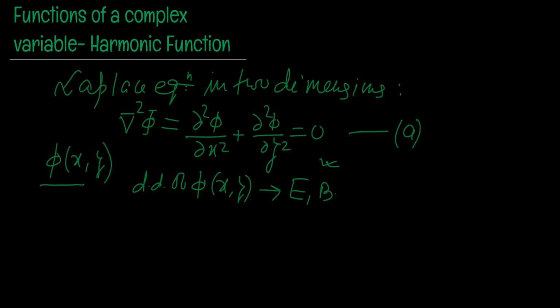In thermodynamics, where we apply the Fourier equation for rectilinear flow of heat, phi represents the equilibrium temperature. I have just mentioned some examples where Laplace equation finds its application, and the function phi has different meanings in solving such problems.